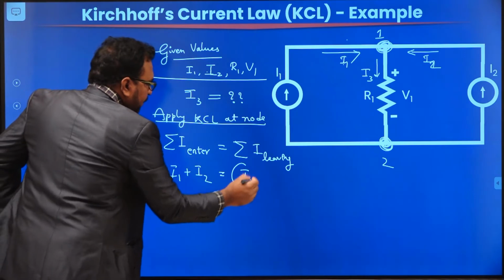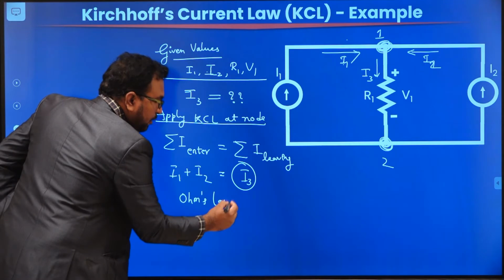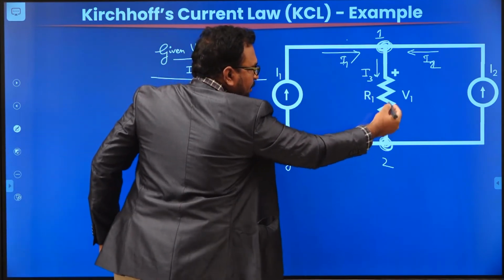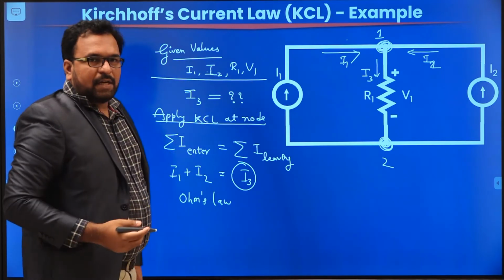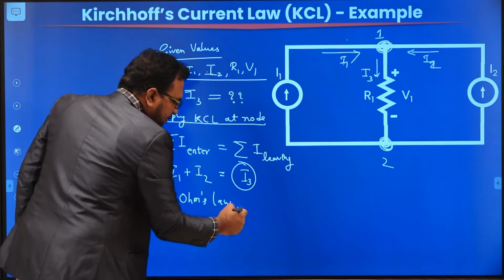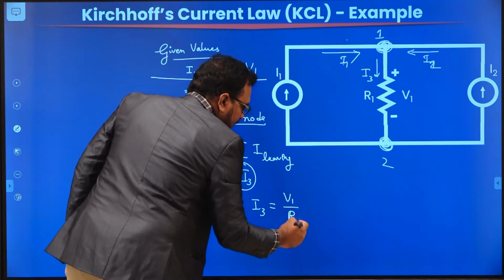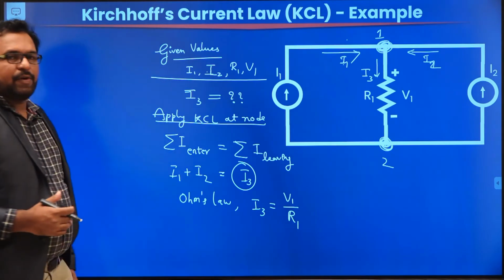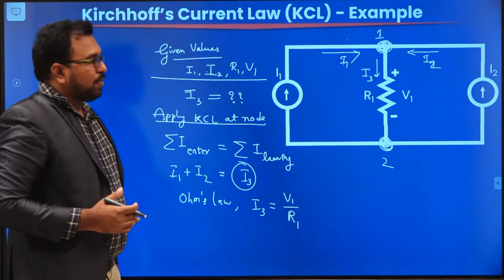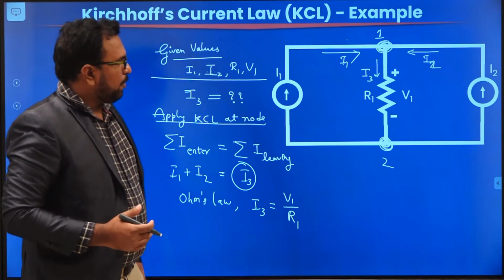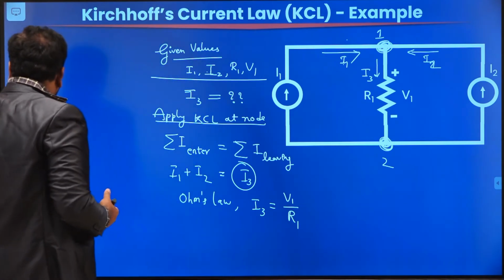And this I3 can be evaluated from Ohm's law, because I3 is the current that is flowing through resistance R1. And here the voltage across R1 is V1. Voltage and resistance are always related by means of Ohm's law as I3 equals V1 by R1. Like this you are going to apply KCL. I think now you are very much clear about this KCL. All of you try to apply KCL at node 2 on your own and practice that. Thank you.